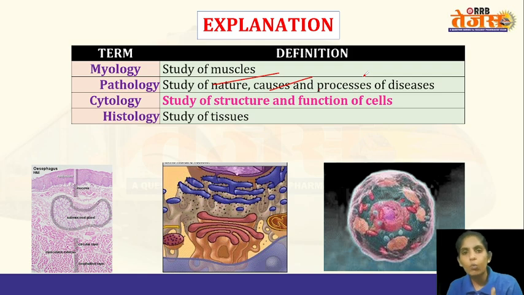For example, pathology will tell us what causes the disease, like which microbe or which pathogen will cause the disease, and after causing the disease, what it will do to the body. The study of all these things is known as pathology. And cytology is the study of structure and function of the cell and its organelles. And histology is about tissues.